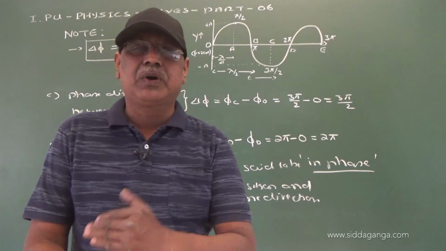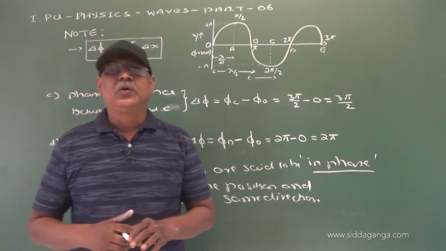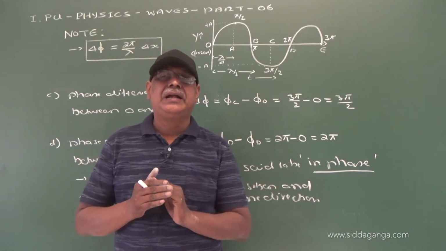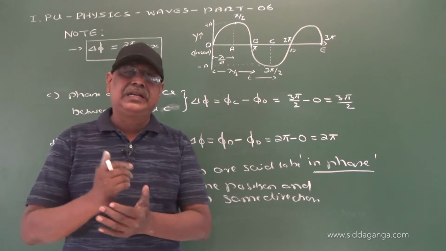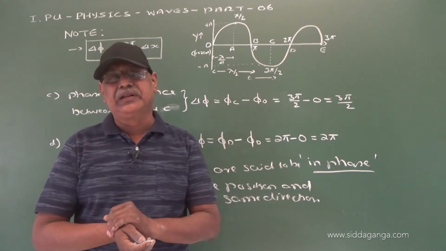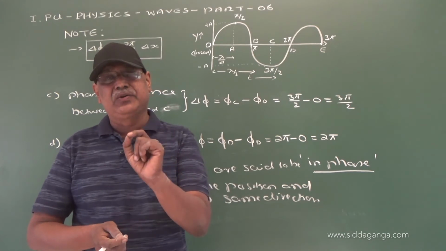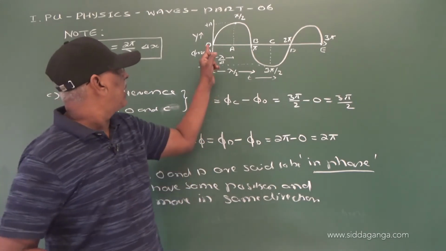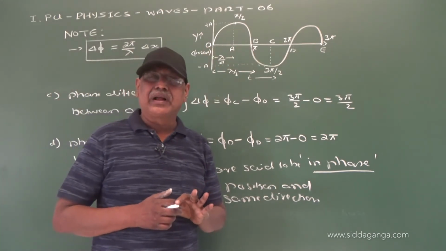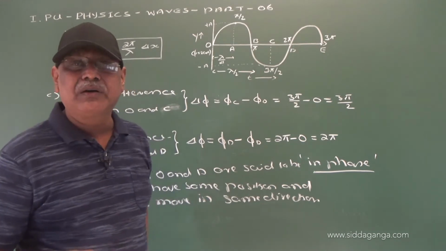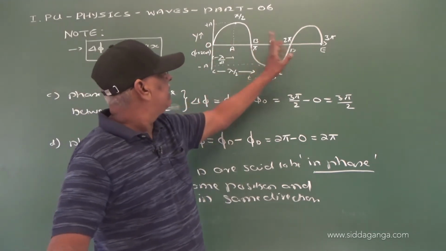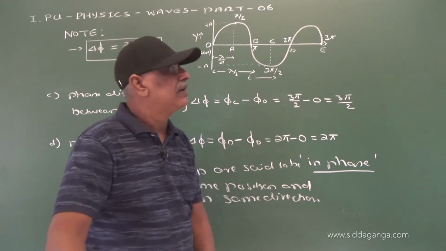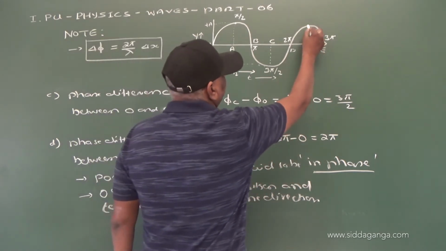What about out of phase? When two particles in a medium have the same position and they have a tendency to move exactly in opposite directions, they are said to be out of phase. So O and B are the particles which are said to be out of phase, and O and D are the particles which are said to be in the same state, in phase. Now see it here.